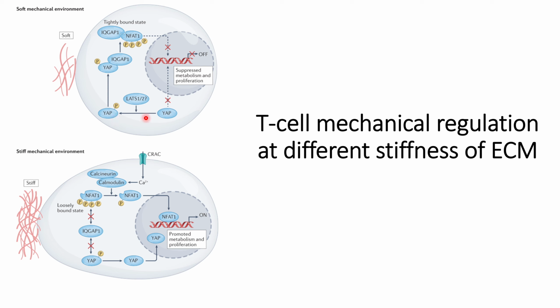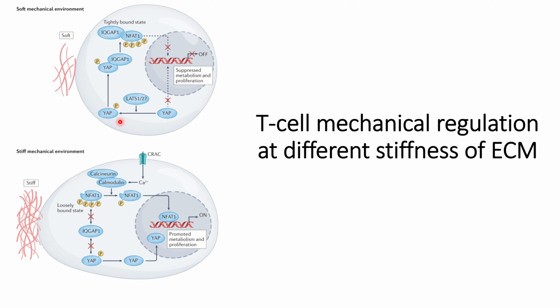will cause YAP phosphorylation, that is Hippo-associated proteins, and this phosphorylated YAP can interact with IQGAP1 and form a complex, and this complex then interacts with NFAT1, which is phosphorylated, and thereby prevents NFAT1 from entering the nucleus.